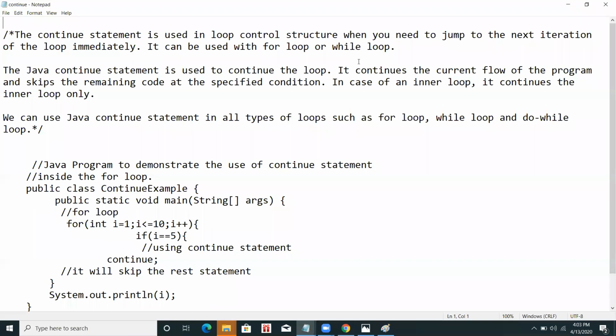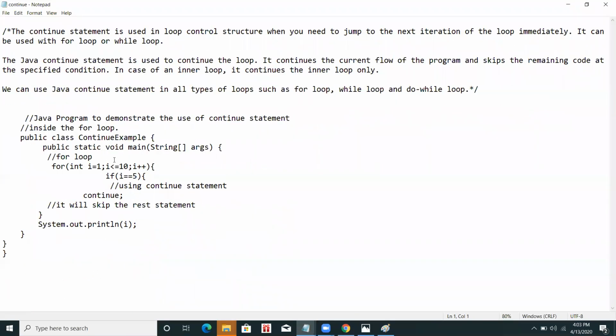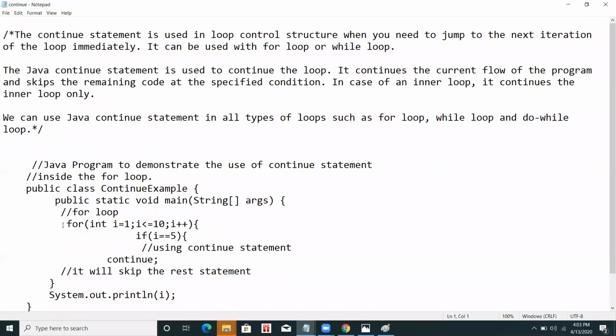Just look at this example, a simple for loop. I have written the class name, and in the main function, int i equals 1, i less than or equal to 10. The condition is true, so it goes into the loop.